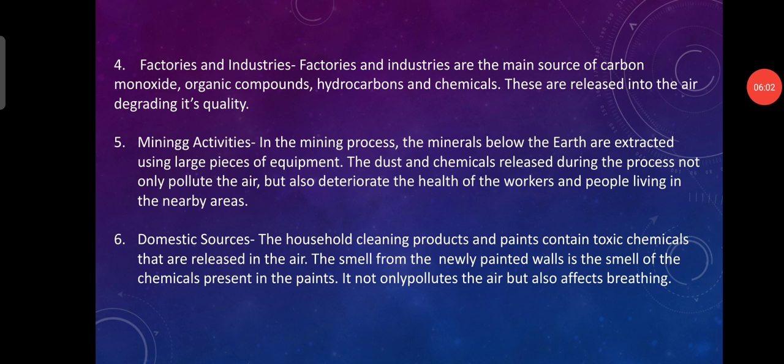So while extracting the minerals, dust is released from that area, which will affect the environment and also the people who are living near the mining area and the workers in that field also.